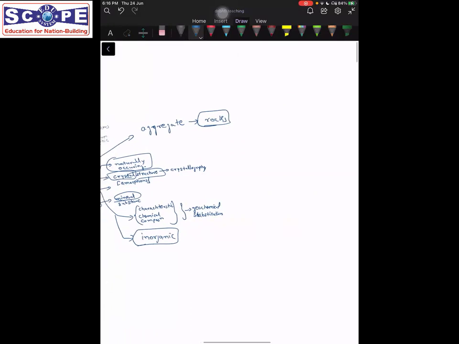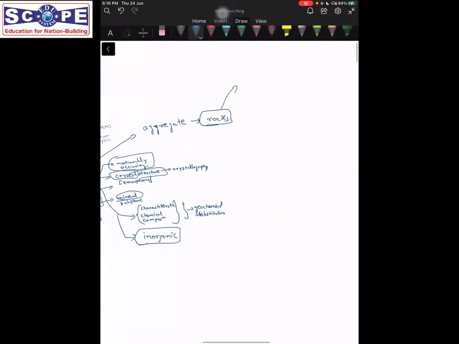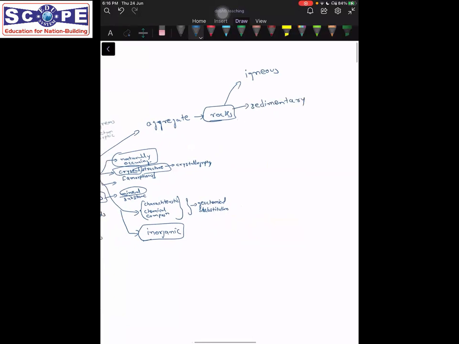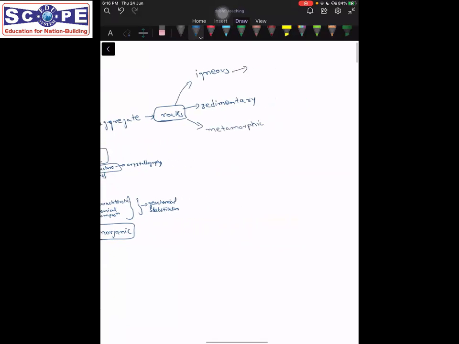One more basic topic is that these rocks are of three types. We must be knowing: igneous, sedimentary, and metamorphic. So what are igneous rocks? Igneous rocks are those which crystallize from magma that is generated inside the earth.